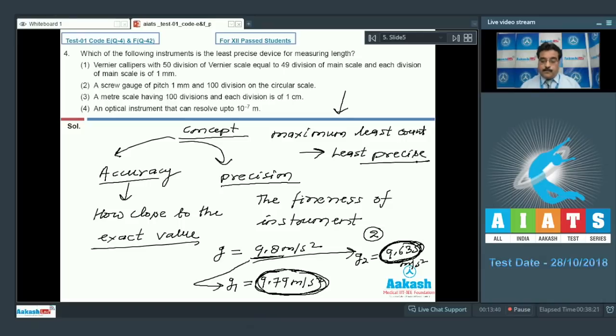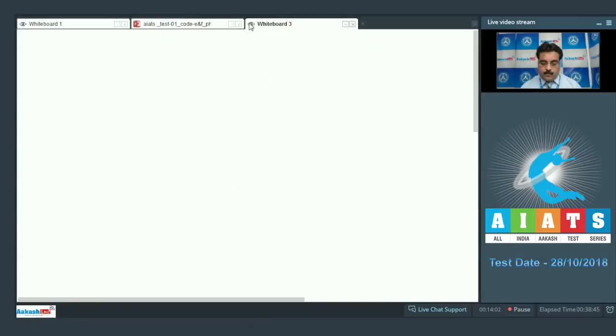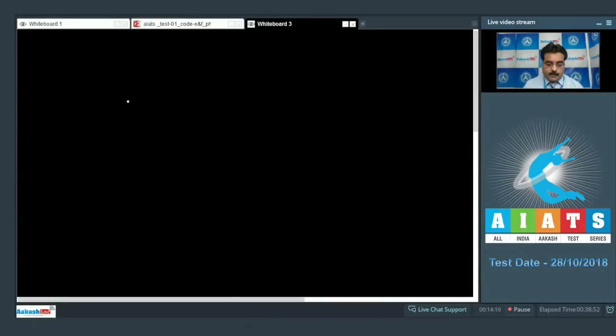So I would like to repeat this: in experiment number 2 this value is more precise but has a low value of least count, but the first is more accurate in terms of least count, it will have a high value of least count. For solving this question I need another board, so I am going to use the remaining part of this board for the rest of this question.